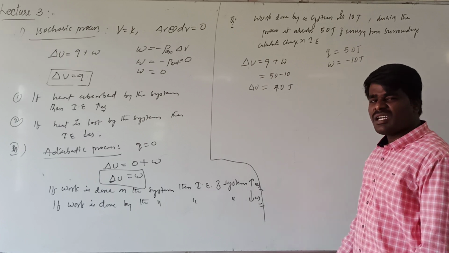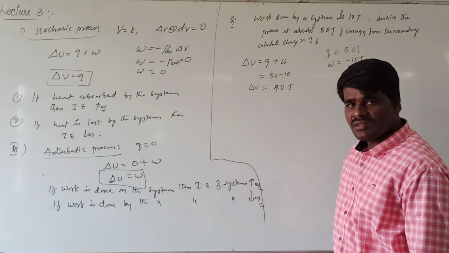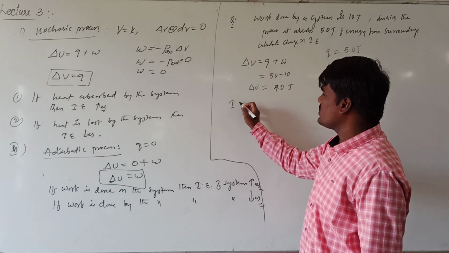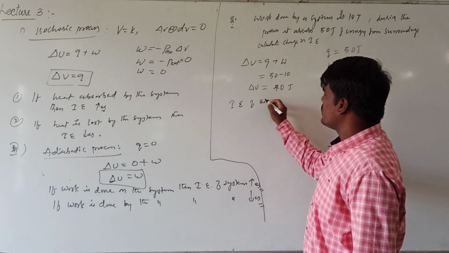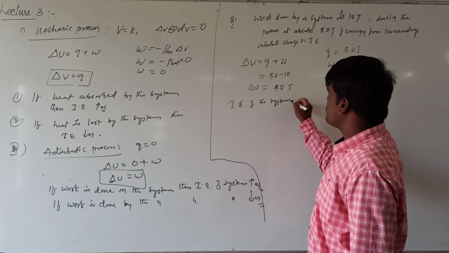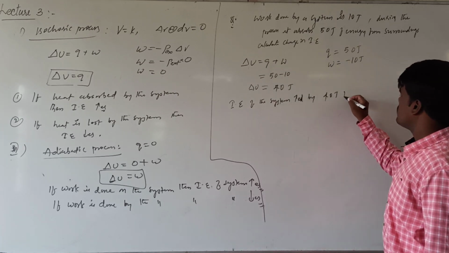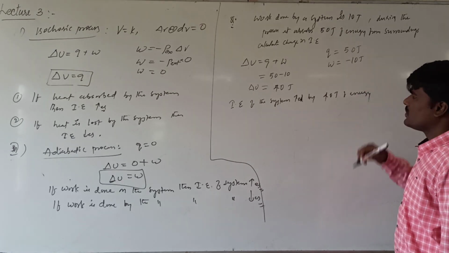Whether work is done by the system or work is done on the system, here the internal energy of the system is increased. What is the conclusion? Internal energy of the system is increased by 40 joules of energy.